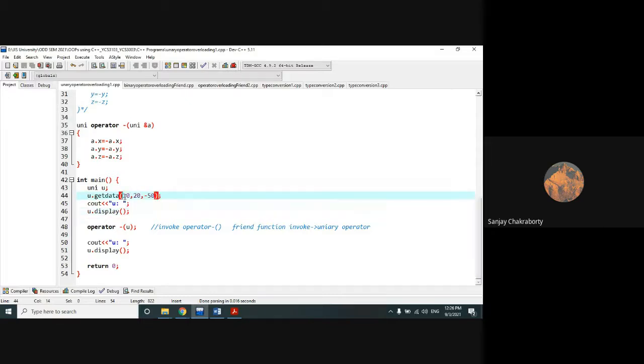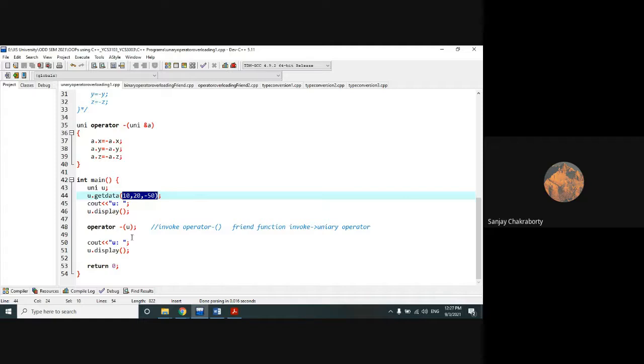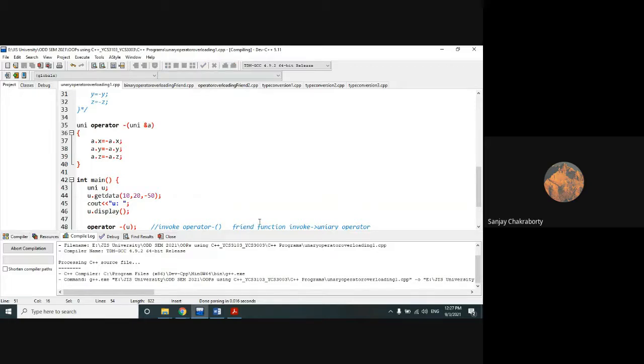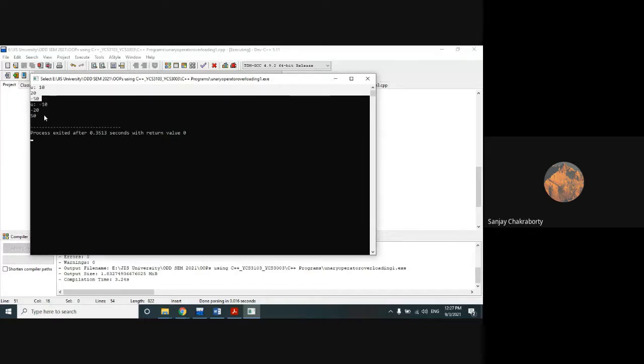So our input will be plus 10, plus 20, and minus 50, and the output of the program after operator overloading should be minus 10, minus 20, and plus 50. Okay. So let's check the output of this program. So these three are the inputs and these three are the outputs.